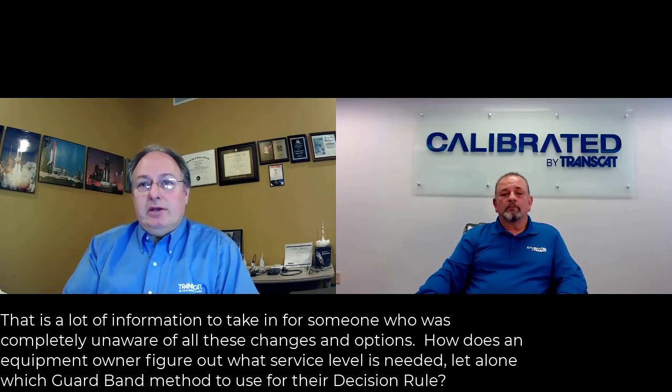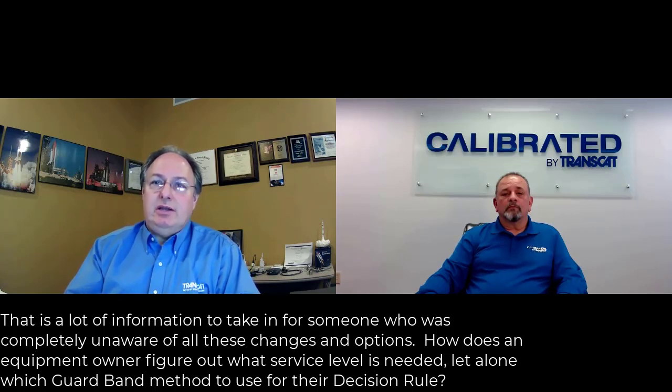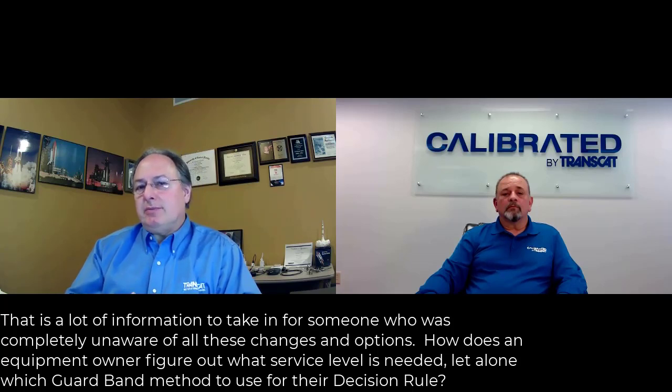If their requirement is to use an accredited lab, then the question becomes, do you just need an accredited lab for trust and confidence in the measurements, or do you actually need the accredited calibration that provides the measurement uncertainty?